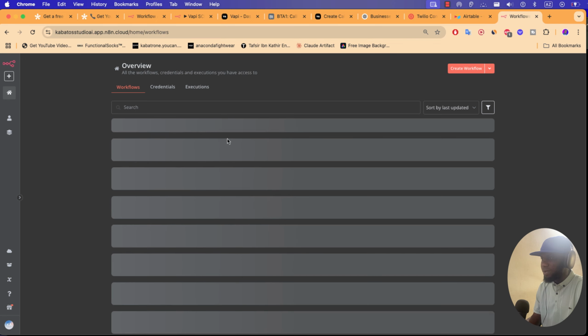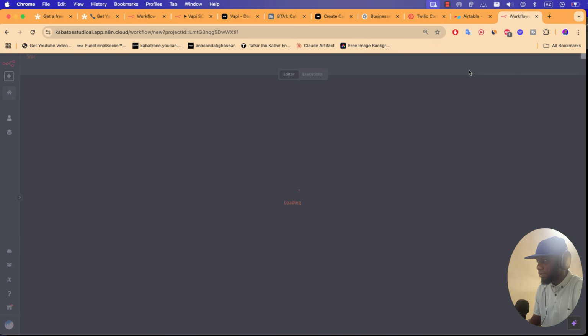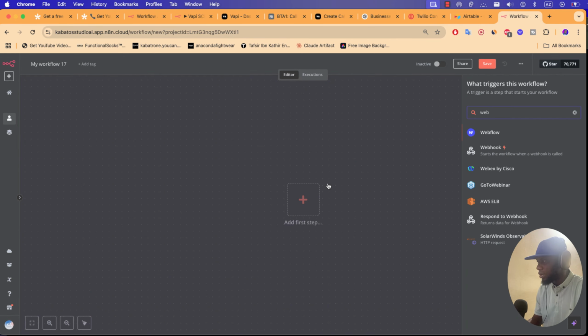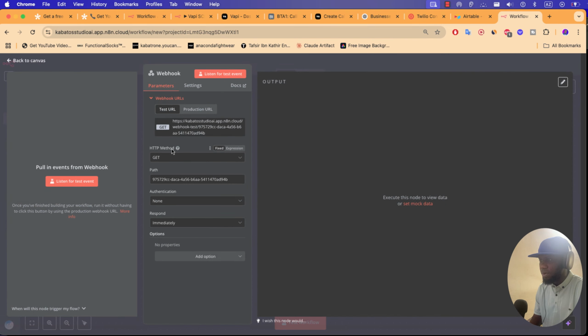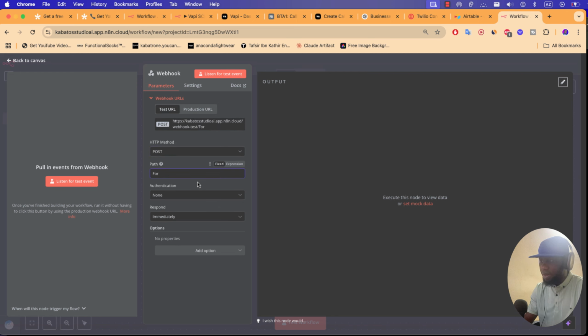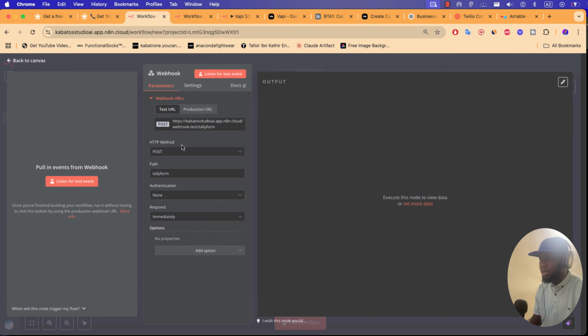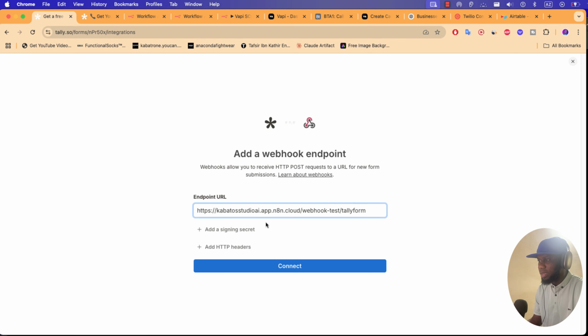Once you are in the dashboard, you click here to create a new workflow. Here you want to add a webhook. If you click the plus icon, you can add a webhook. And here, the first thing, you must choose POST. You can rename this to Tally form because the data comes from Tally. When you write here, you see your link. Then go to Tally, copy the link, and paste it here.